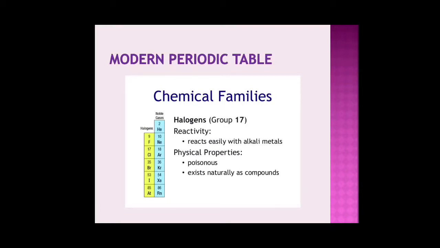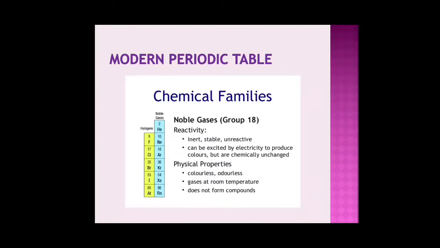Physically, these elements are poisonous in nature, and they exist naturally as compounds. They are also very reactive, and hence they are generally found as compounds. And now last is the group 18 elements. These are called noble gases. These are inert. They are stable and unreactive.